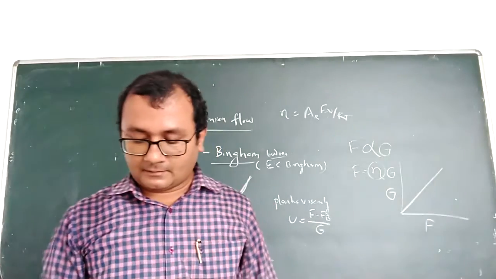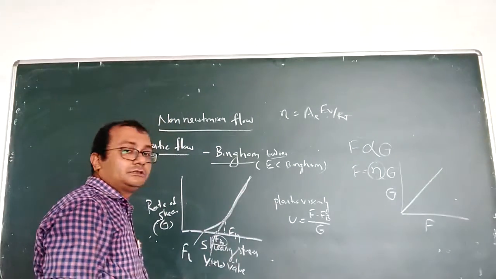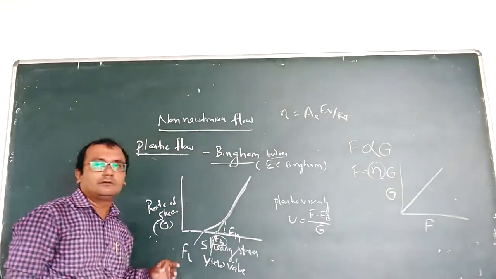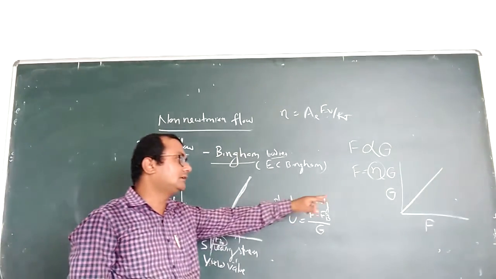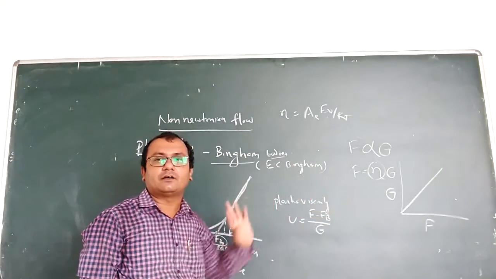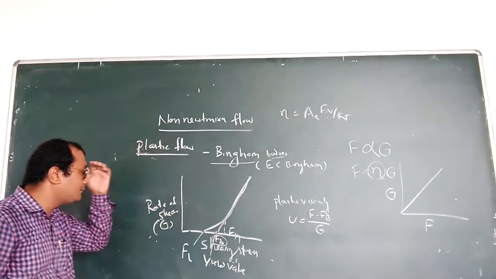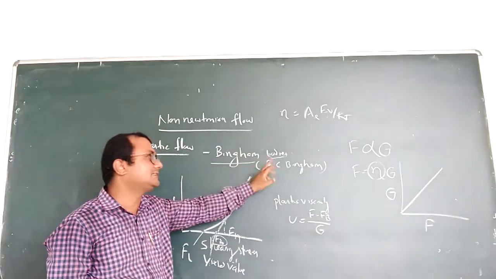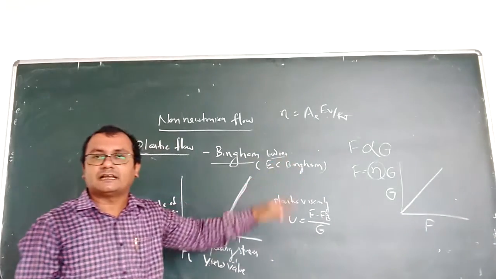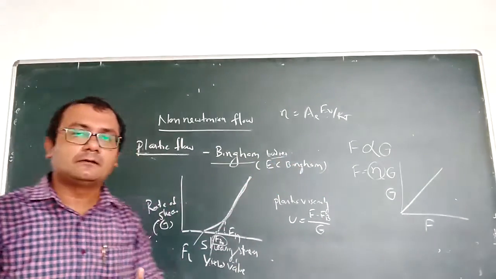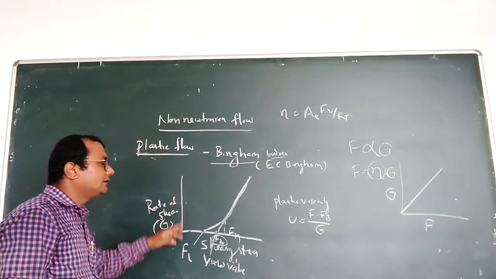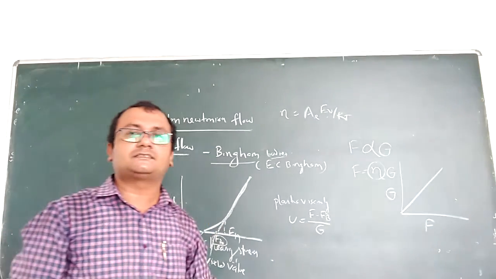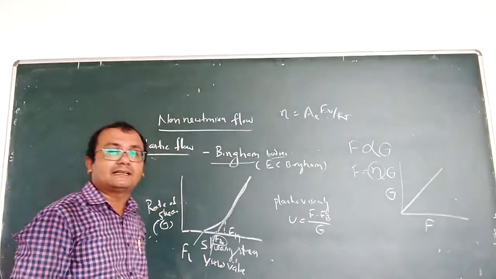Let us compare these two. One is your Newtonian liquid, the second one plastic flow. Here we will see it is starting from the origin. But in the plastic flow, which is also called Bingham bodies, because it was discovered by the scientist E.C. Bingham, who first discovered the plastic flow. And different types of colloidal solutions and coarse dispersions will follow this type of plastic flow.